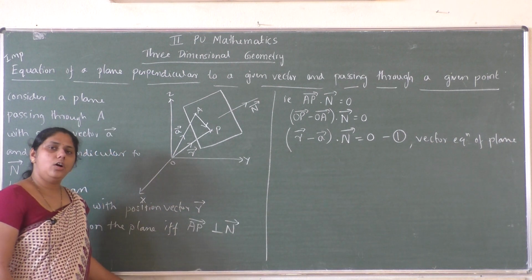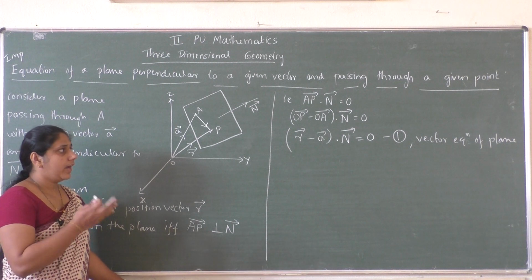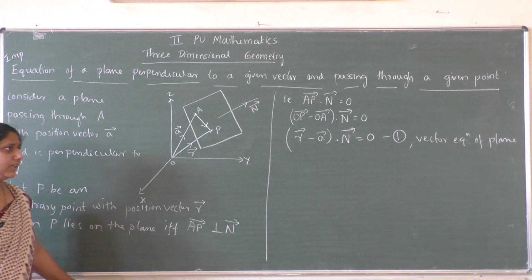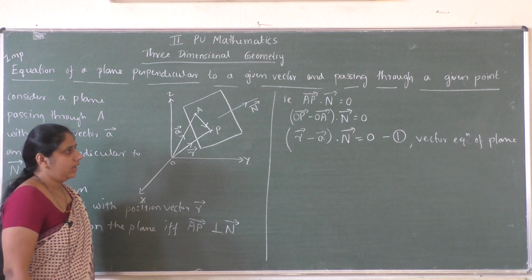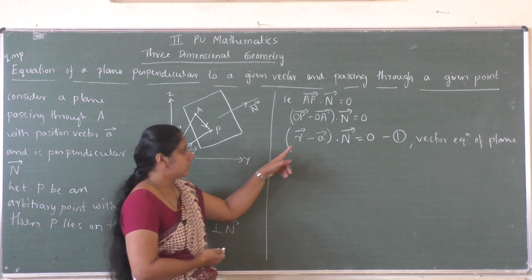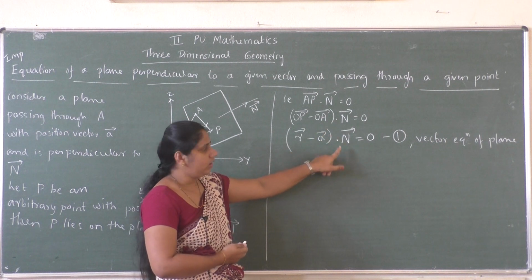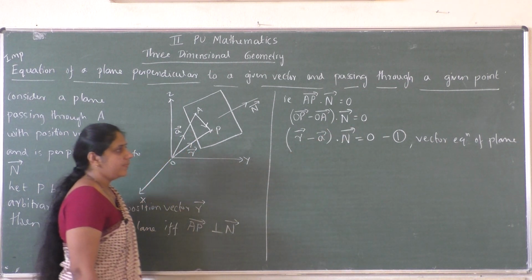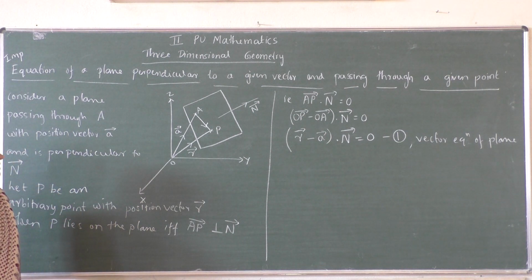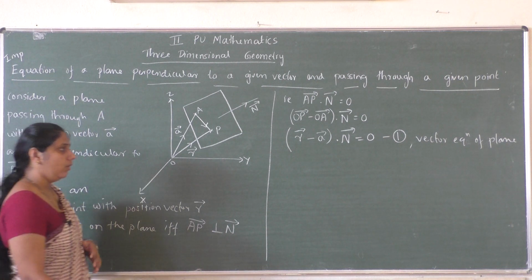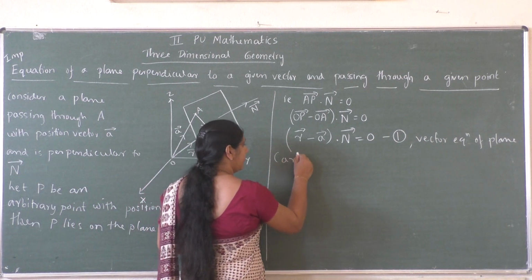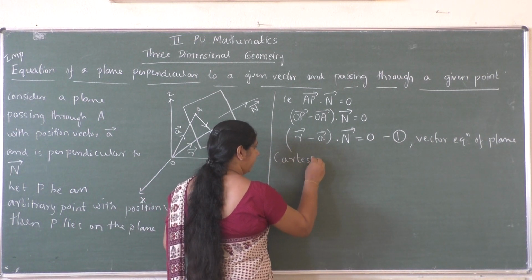So AP vector dot N vector equal to 0, and you can write AP vector as OP vector minus OA vector dot N vector equal to 0. The position vector of P is R vector and the position vector of A is A vector. So R vector minus A vector dot N vector equal to 0. This is the vector equation of the plane passing through a given point and perpendicular to a given vector. Now we have to find the Cartesian form.